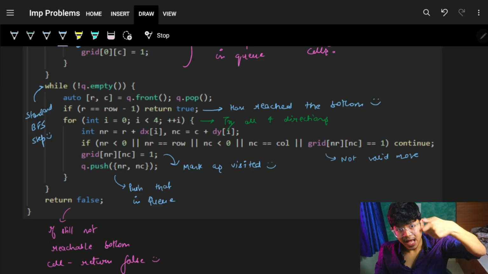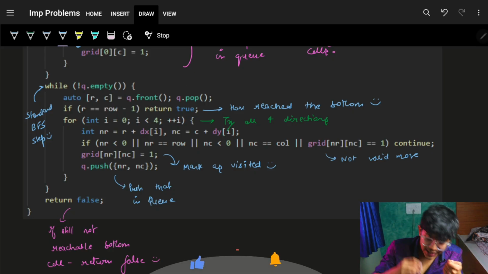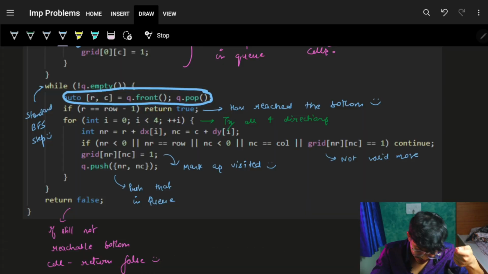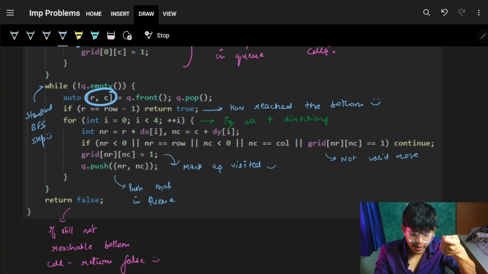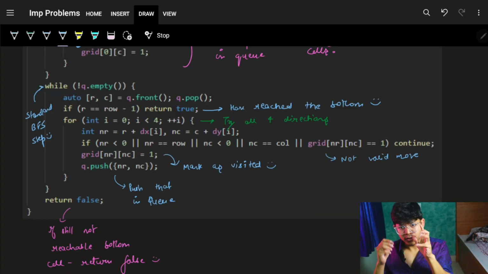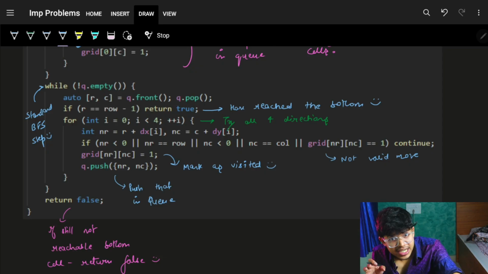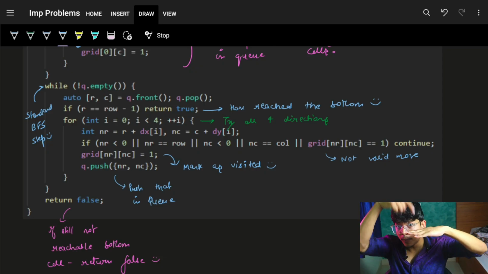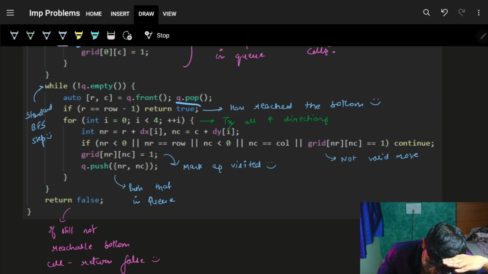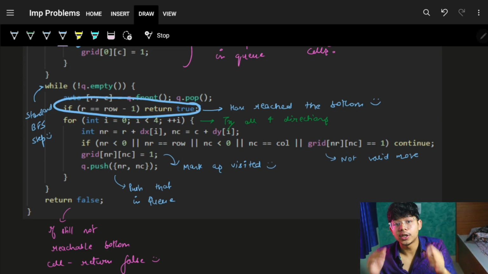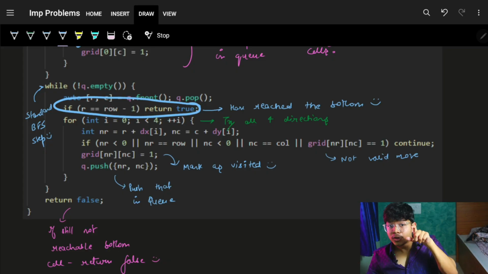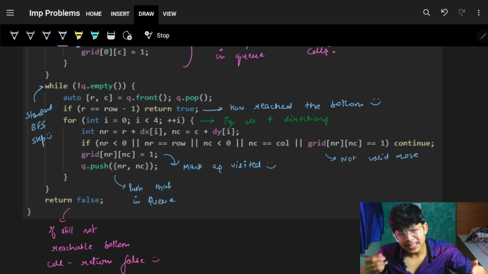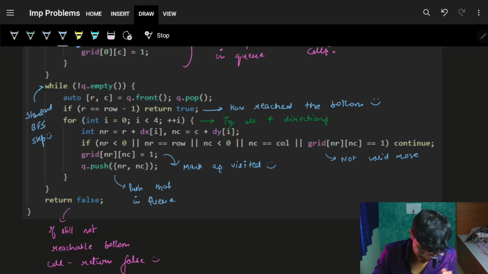As you entered the queue, you will first grab the front element and remove it. That will give you the row and column. Now, you will check, have I reached the bottommost layer? Because ultimately my aim was to start from the topmost layer and reach the bottommost layer. If I have reached the bottommost layer, simply return true, because it is possible to reach the bottommost layer. If not, go and do a simple BFS traversal,